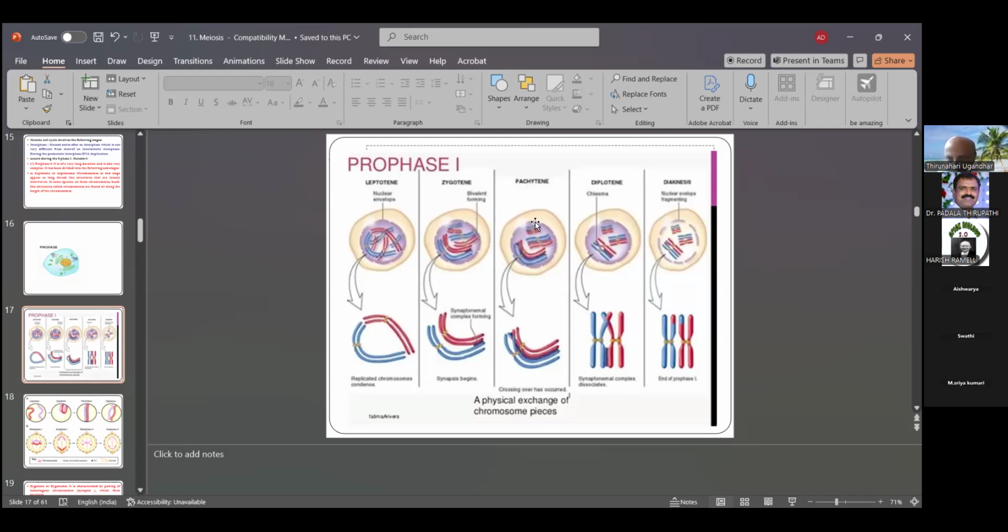In pachytene, these synapsed chromosomes form X-shaped chiasmata. In diplotene, the chiasmata liberate the chromosomes from each other. In diakinesis, the blue color part of the first chromosome has a small red color part, and the red color part of the other chromosome has a small part of blue color.